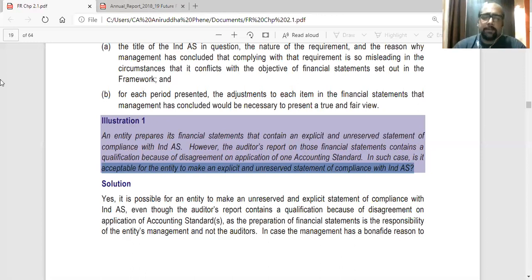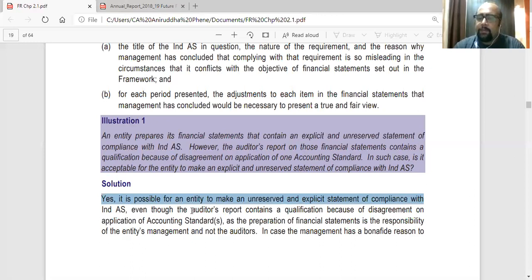So that is the answer: yes, it is possible for the entity to make an unreserved and explicit statement of compliance with Ind AS, even though the auditor's report contains a qualification because of disagreement on application of accounting standards, as the preparation of financial statements is the responsibility of the entity's management and not the auditors.